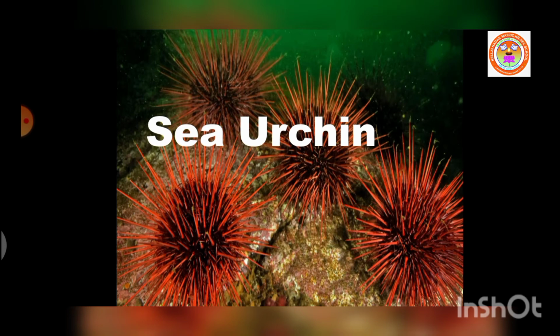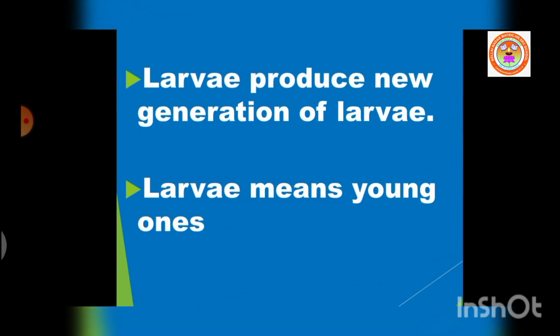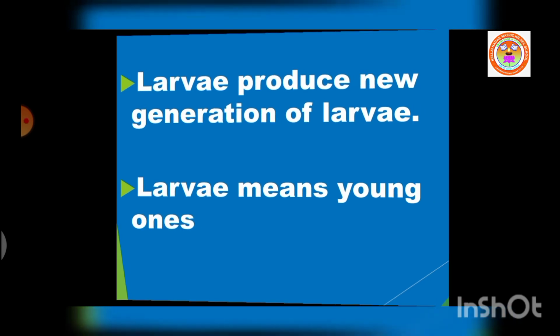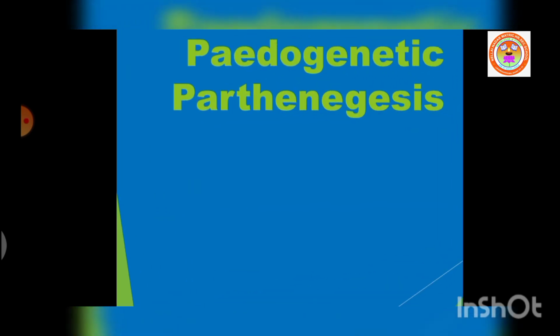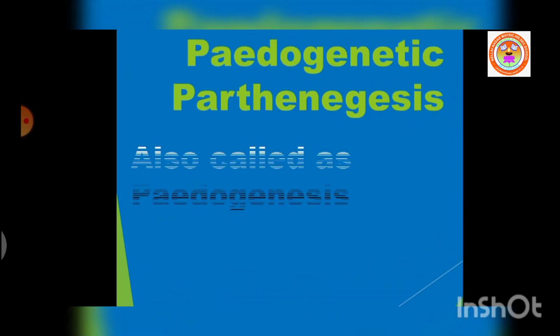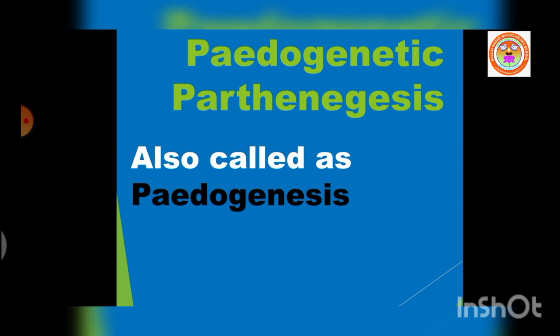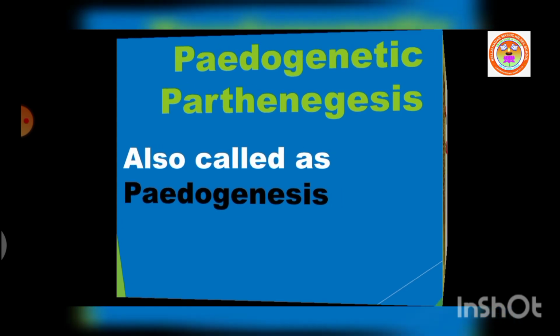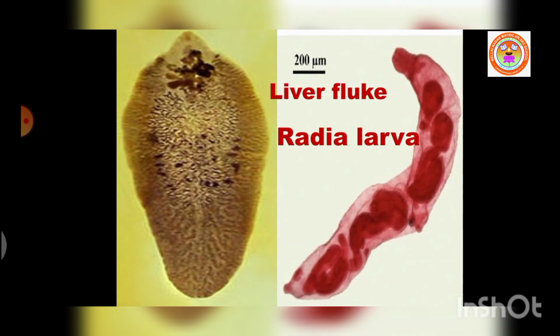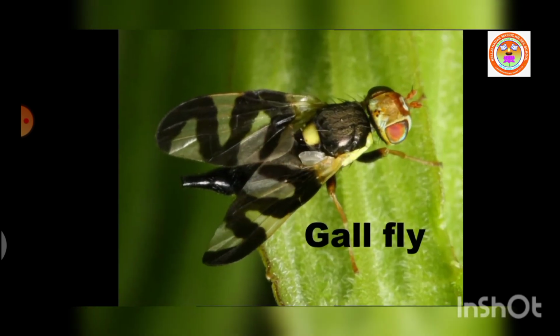In some cases, the larvae produce a new generation of larvae by parthenogenesis. Larvae means young ones. This is called pedogenetic parthenogenesis or pedogenesis. It occurs in radiae larvae of liver fluke and larvae of gallfly.